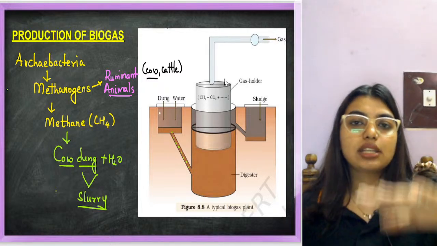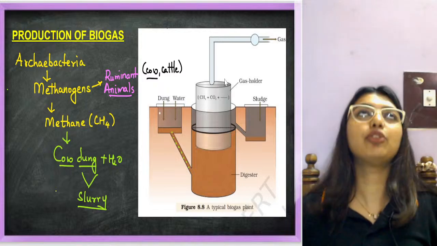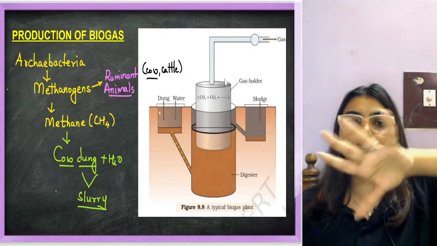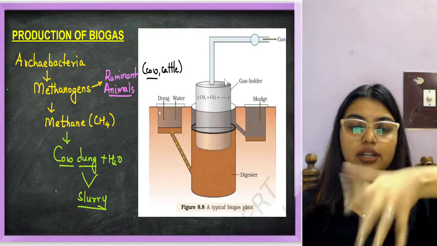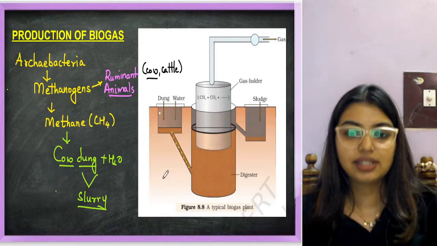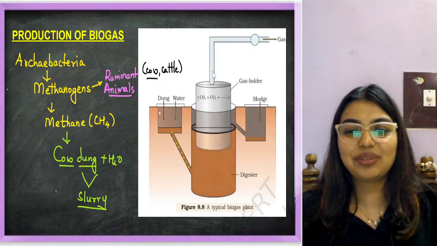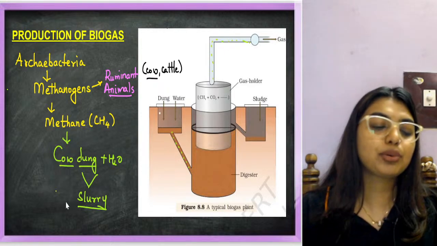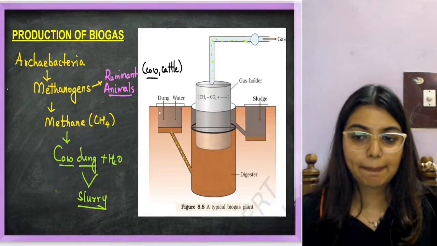Gas is definitely going to exert pressure, partial pressure, you have learned. So the gas holder is going to move. That time we'll get to know gases. Then the gas will be collected from here, and this will lead to the production of biogas.